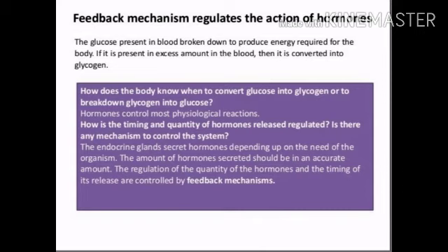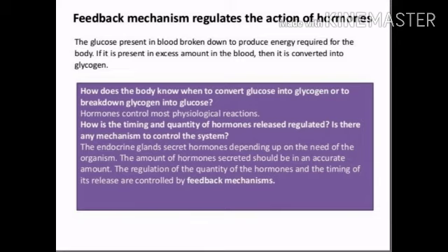First, the feedback mechanism that regulates the action of hormones. A feedback mechanism tends to accelerate or inhibit a process. The glucose present in blood is broken down to produce energy required for the body. If it is present in excess amount in the blood, then it is converted into glycogen. How does the body know when to convert glucose into glycogen or to break down glycogen into glucose? That is controlled by hormones, and it is a physiological reaction.